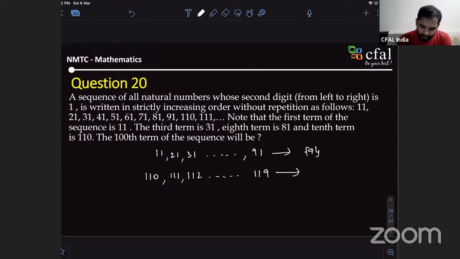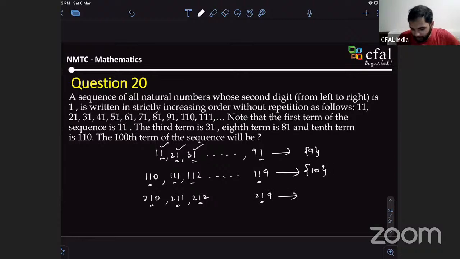What happens after 119? It said that in this order, the second digit should be 1, from left to right. This is the second digit. That is the condition: the second digit is 1. Here, the middle digit is the second digit. It should be 1. Is it clear, Roshini, now? Which pattern you are talking about, I am not sure. 121 is not in the pattern at all. The next number, if you want, is 210. Second digit, right? Yes, sir, but... What's your doubt?